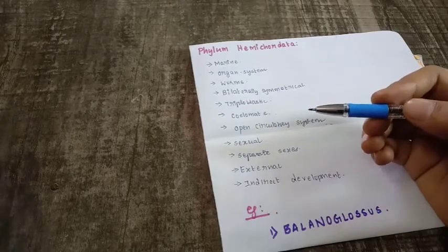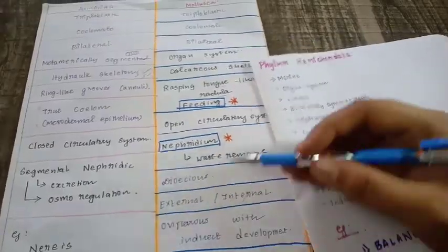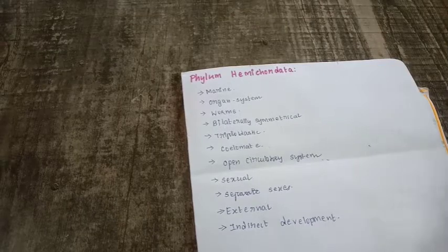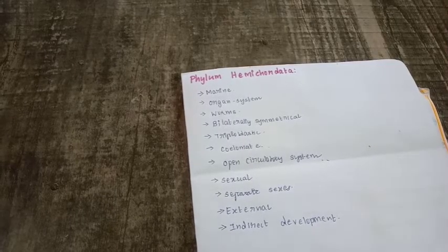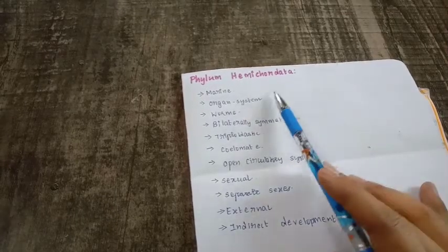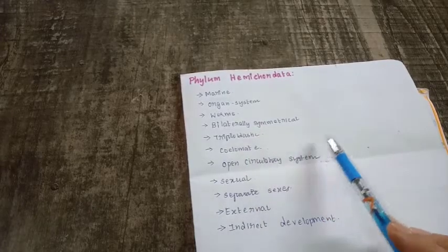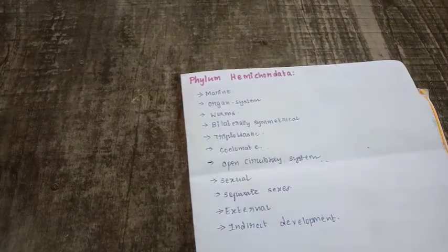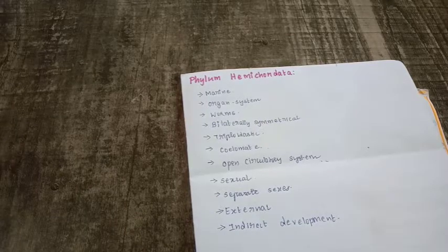Another thing, when studying open circulatory system, you should know that molluscans and arthropoda also have an open circulatory system. Generally they will ask which particular phylum, or they will ask about a particular organism from this phylum, and what kind of system is there. In the next video I will upload which organisms come under this particular phylum, so that it will be helpful for you to identify.